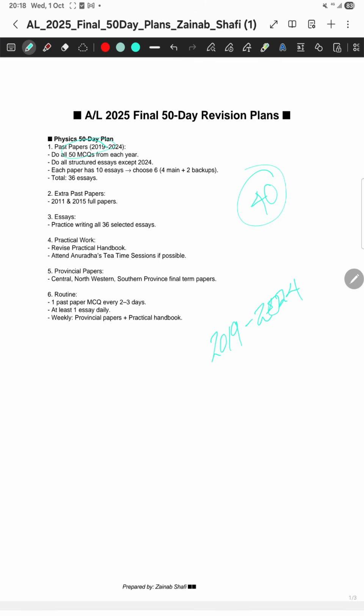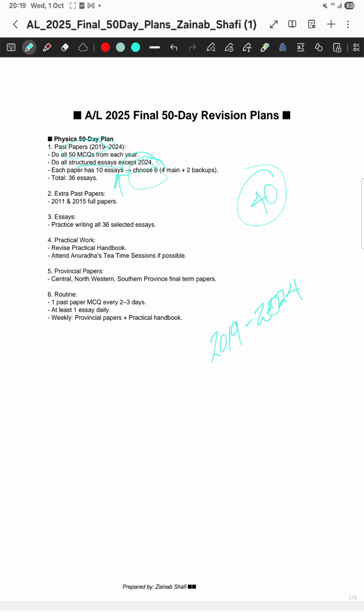Do all 50 MCQs from each year. Do all the structured essays except 2024. The reason is 2024 structured essays are not going to repeat again. And as you all know, in physics there are 10 essays per paper. If you choose 6 out of it, anyways you are going to write 4 essays in your exams, so you might have already chosen what are the 4 that you are going to write.